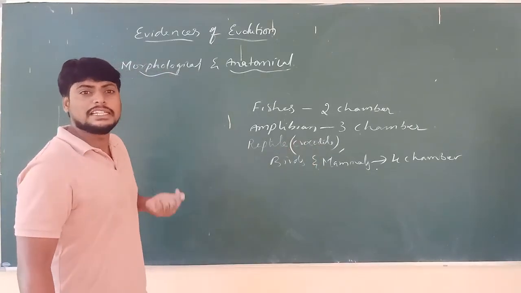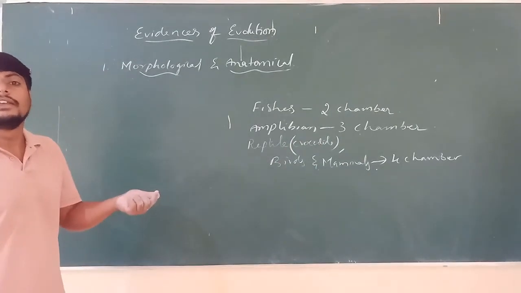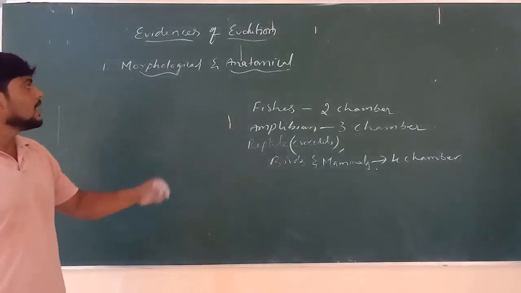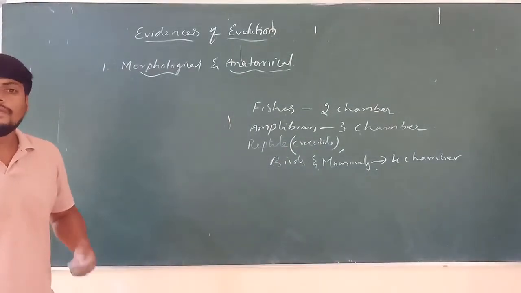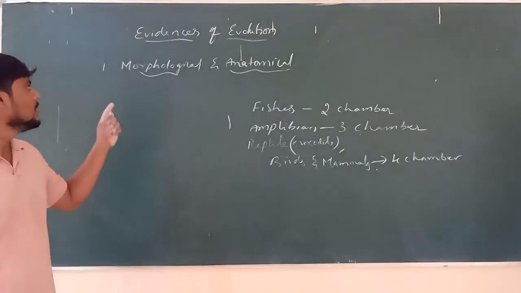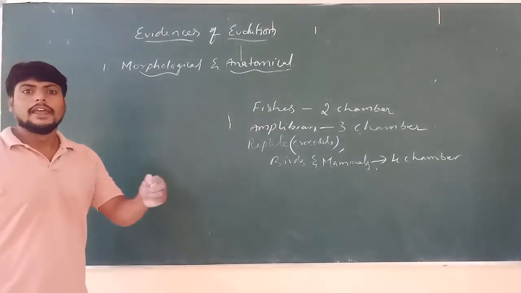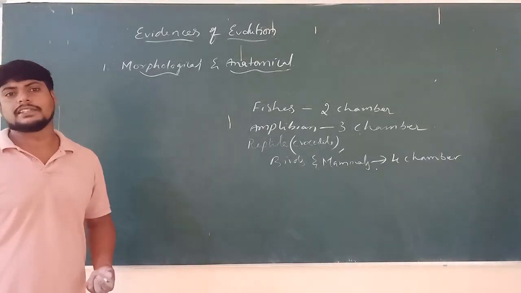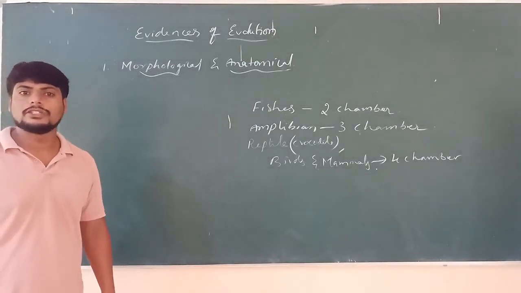In this way we can see that evolution is showing variation that occurred in different organs of different organisms. That is evolution and its evidence, morphological and anatomical. Next, in the next class we will discuss evidence like embryology and